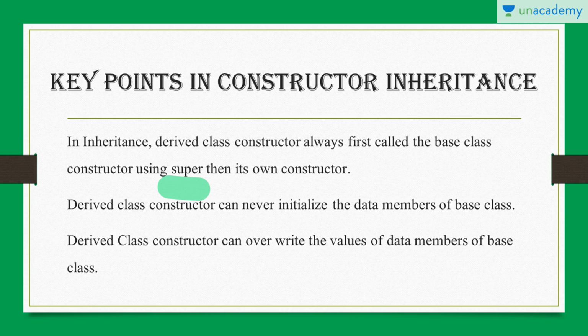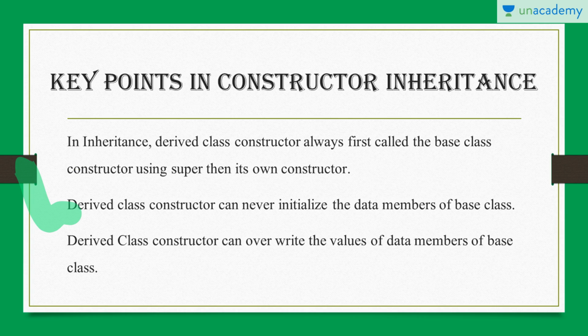Okay, so this is the first point. Now, the derived class constructor can never initialize the data members of the base class. It means that whatever the first values we have to give to any variable, that cannot be given by the derived class to any base class data members. If we have any data members of the base class like integer a and integer b, we cannot initialize them inside the derived class constructor.